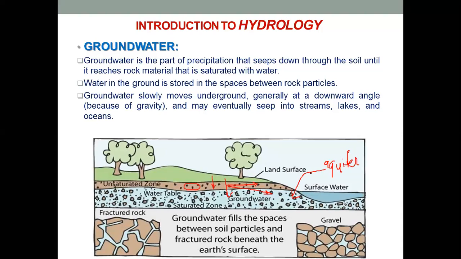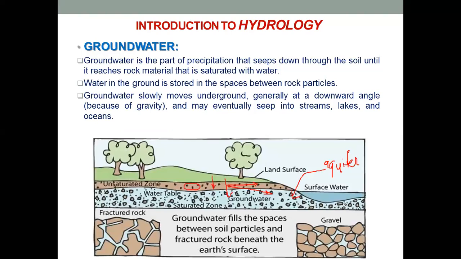Okay, one of the important sources of water for oceans and rivers is groundwater. That is water which has traveled from below the surface of the earth and it joins the rivers or the oceans.